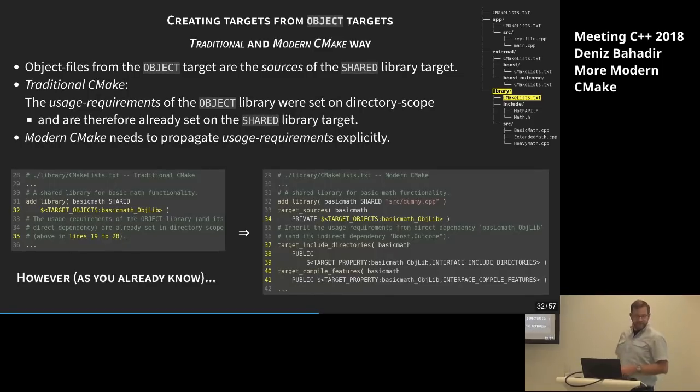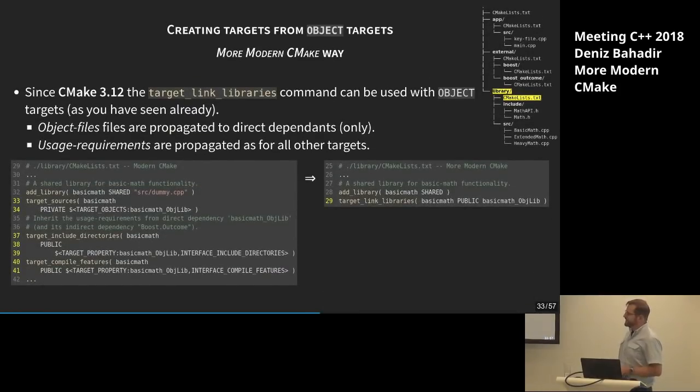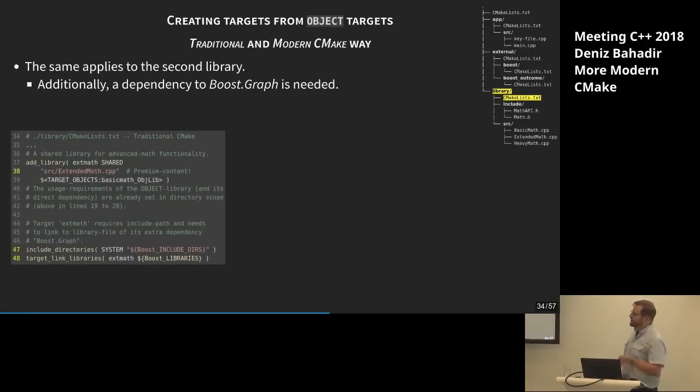This is not nice, but as you've seen, we can now use target_link_libraries, and instead of doing all the stuff on the left-hand side, we just do the simple single line, saying our basic math library has a dependency on the basic math object library. It's a public dependency, so the build as well as the usage requirements are set. We're done. Fine, that looks good. That's what we want. Okay, and similar for our extended math library there.